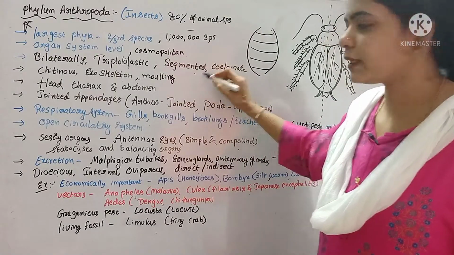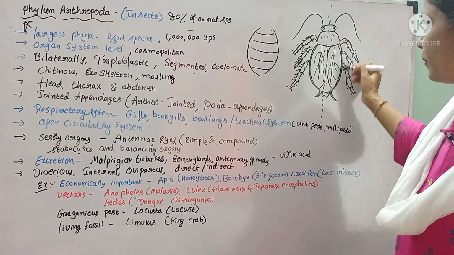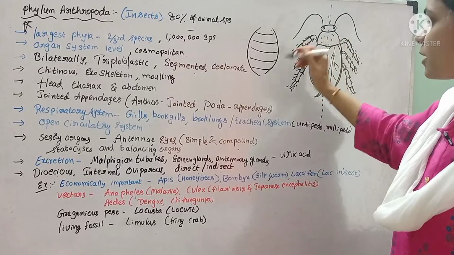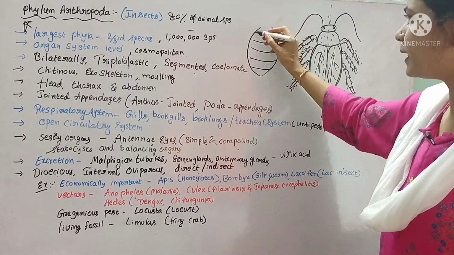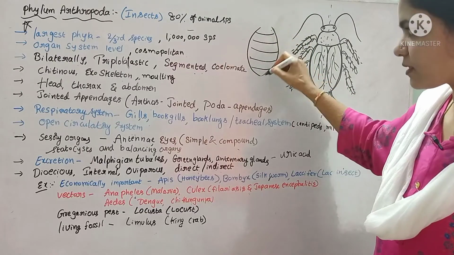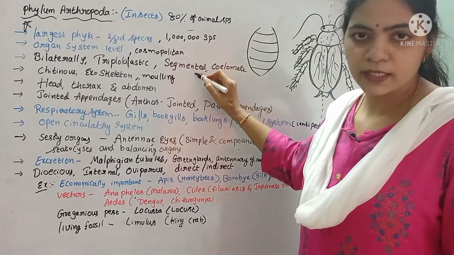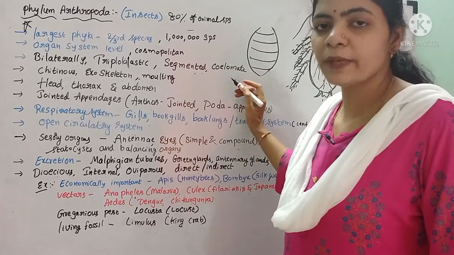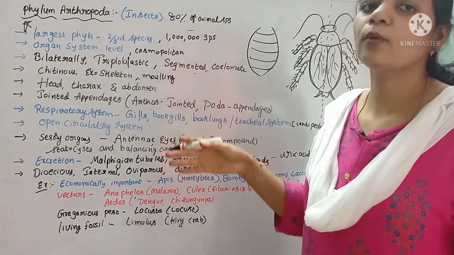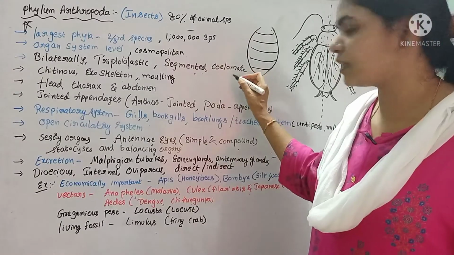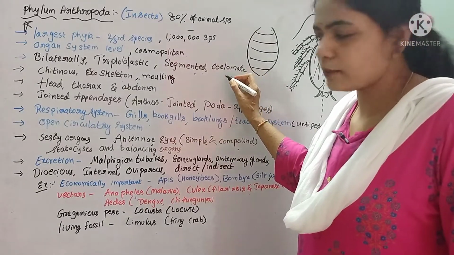The body is segmented. If you see, this is the insect. If the exoskeleton is not there, in the abdominal region several segmented structures are seen. So like this, the segments are present. And they are coelomate animals. Coelomate means what? Between the body wall and gut wall, there is a coelom or empty space present. That is called coelomate animals.